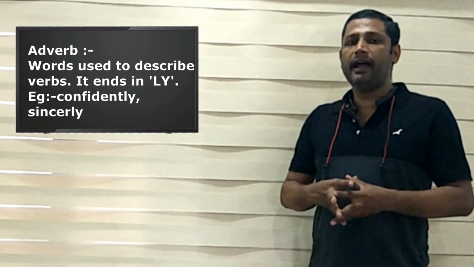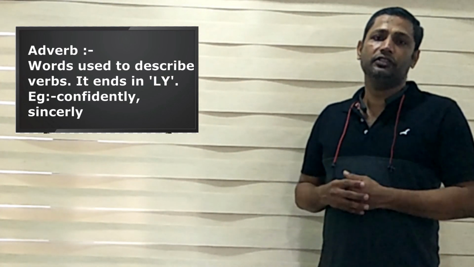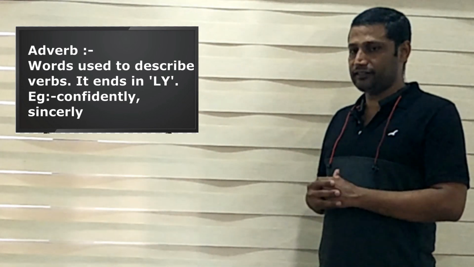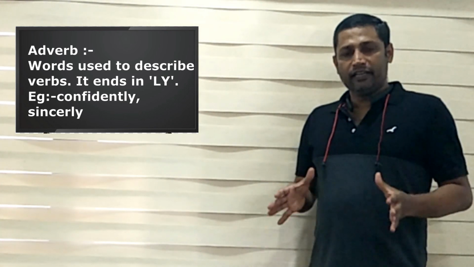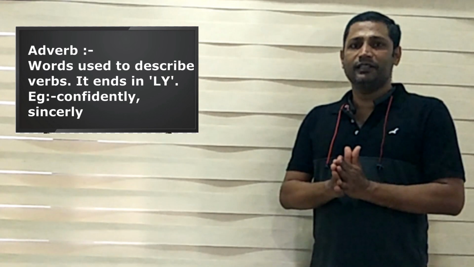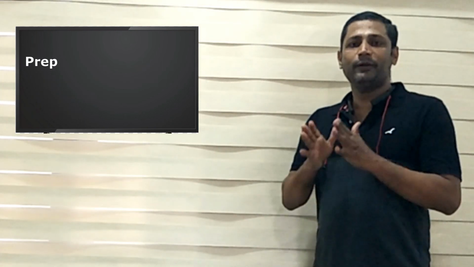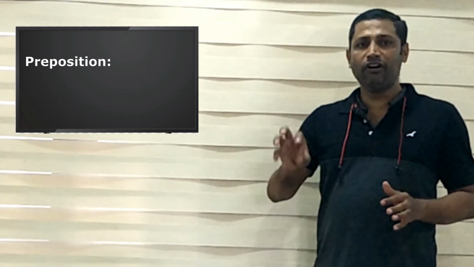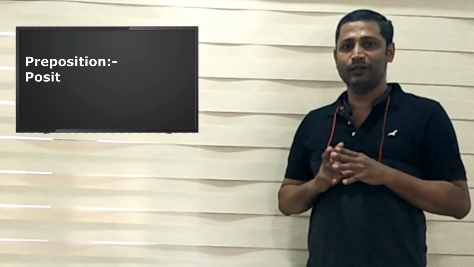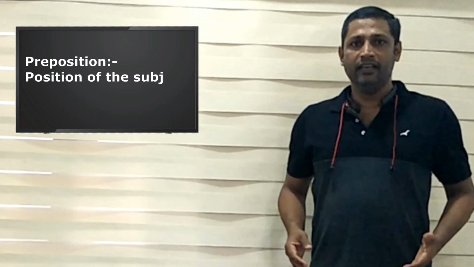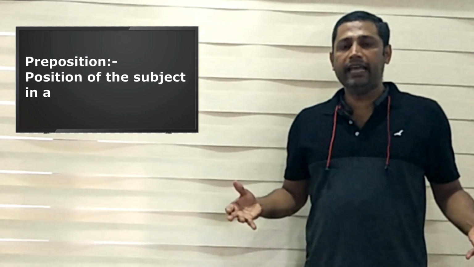We can form adverb by adding ly to adjectives. Okay, you have understood. Next, preposition. Preposition means position of the subject in a sentence. For an example, a cat is dash the box.